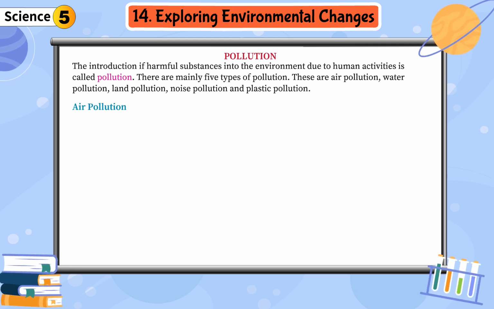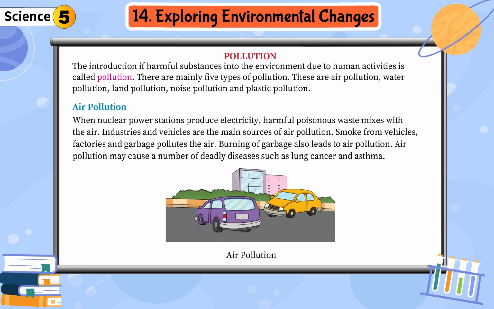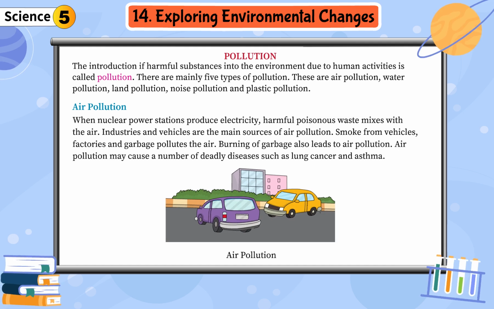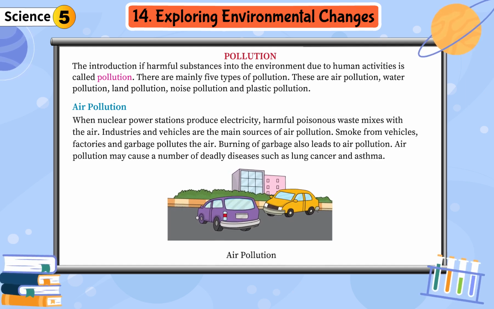Air pollution. When nuclear power stations produce electricity, harmful poisonous waste mixes with the air. Industries and vehicles are the main sources of air pollution. Smoke from vehicles, factories and garbage pollutes the air. Burning of garbage also leads to air pollution. Air pollution may cause a number of deadly diseases such as lung cancer and asthma.